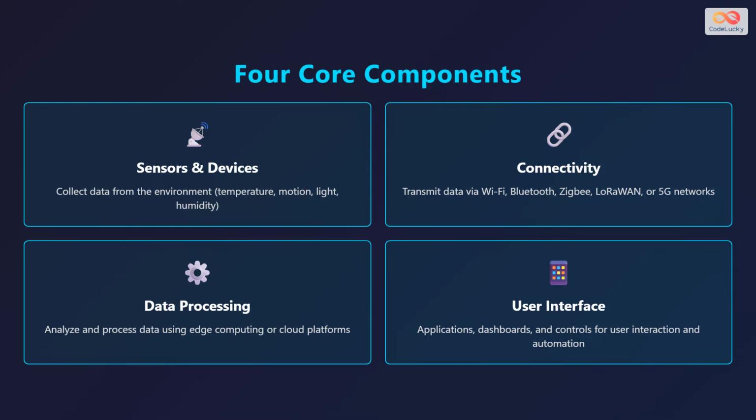An IoT system is built on four essential components working together. First, sensors and devices collect data from the physical environment. These can measure temperature, motion, light, humidity, or many other factors. Second, connectivity transmits this data using networks like Wi-Fi, Bluetooth, Zigbee, LoRaWAN, or 5G. Third, data processing analyzes and makes sense of the collected data, often using edge computing or cloud platforms.